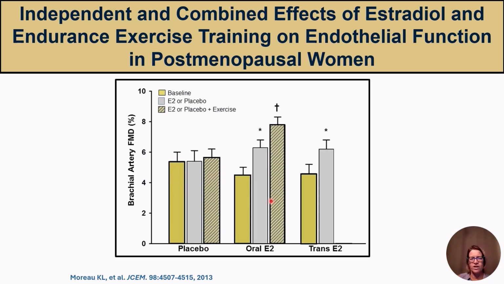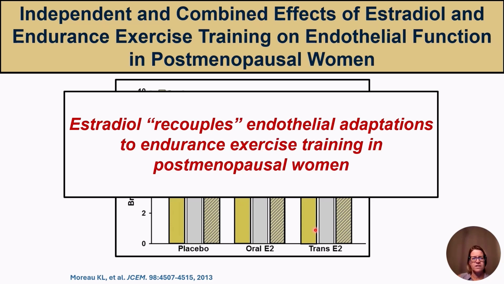In contrast, in the women that were treated with either oral or transdermal estradiol, we did observe an increase in flow mediated dilation. Thus, these data would suggest that estradiol recouples endothelial adaptations to endurance exercise training in postmenopausal women and suggests that circulating levels of estrogen may be important to transduce these exercise training stimuli.